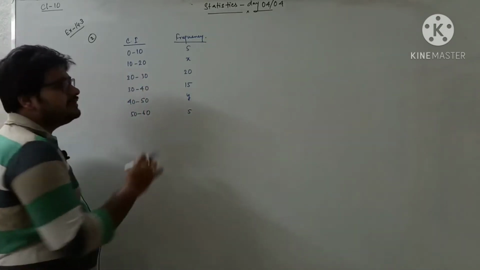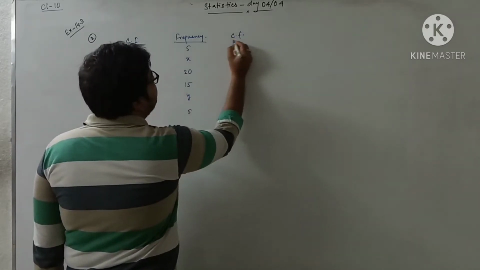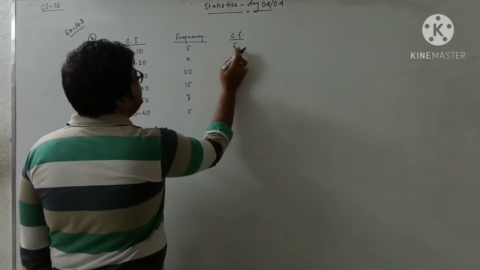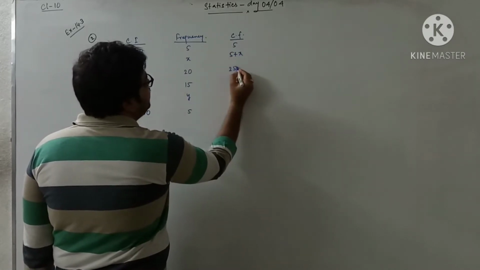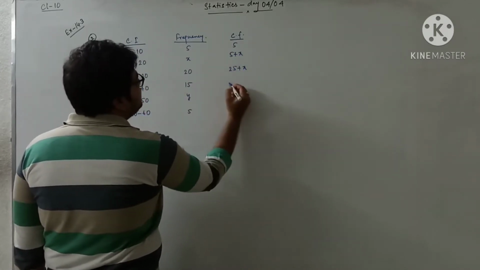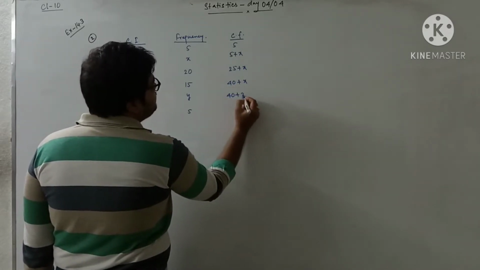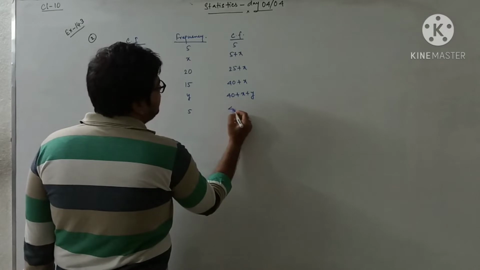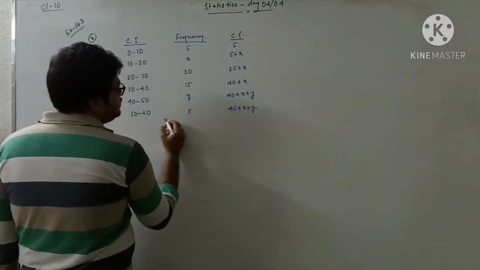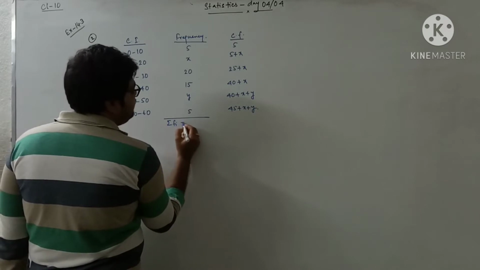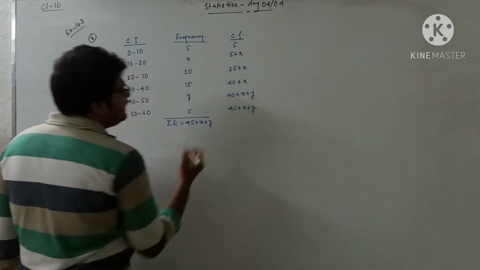Classes are already continuous, so you need not think about it. So we are finding out the cumulative frequency. At first 5, then 5 plus x, then 25 plus x, then 40 plus x, then 40 plus x plus y, then 45 plus x plus y. So the total frequency will also be this one only, 45 plus x plus y.